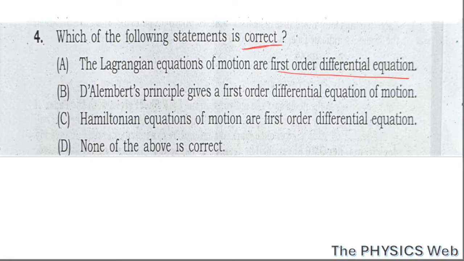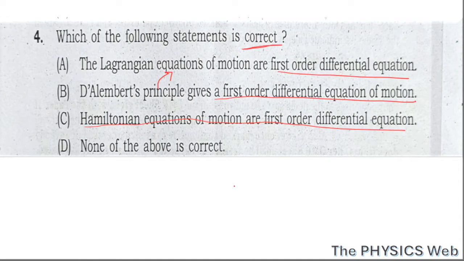Now next option. D'Alembert's principle gives a first order differential equation of motion. We know this D'Alembert's principle gives the Lagrangian equations of motion, which is a second order differential equation. Now, option C, Hamiltonian equations of motion are first order differential equation.